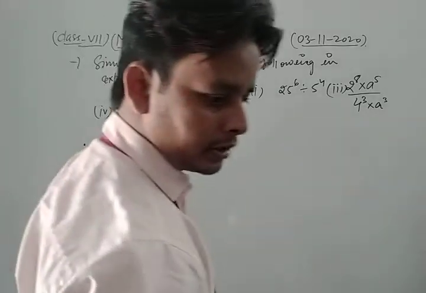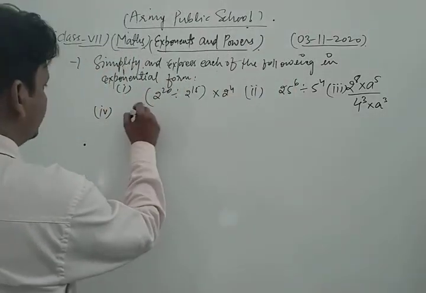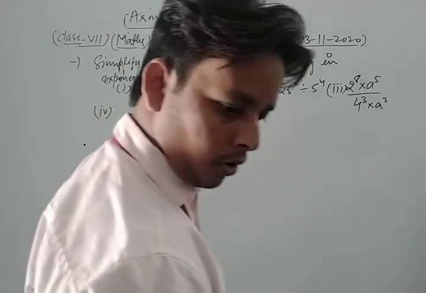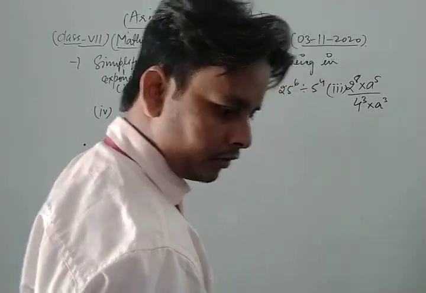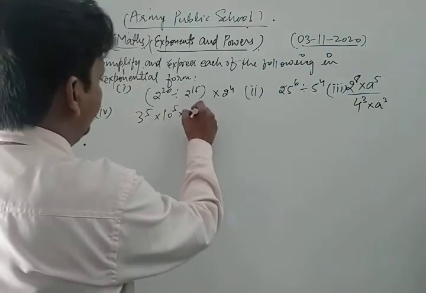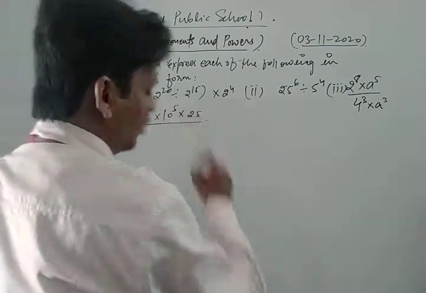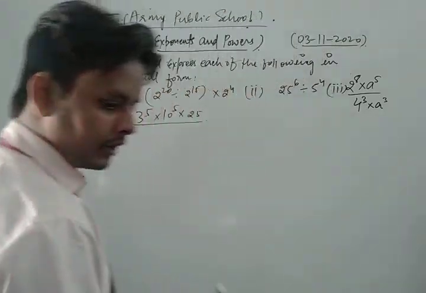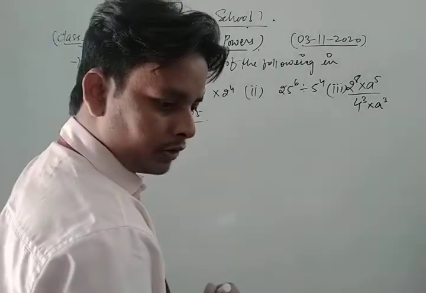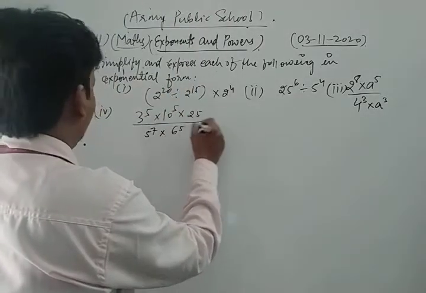Fourth part of this question is 3 to the power 5 into 10 to the power 5 into 25 upon 5 to the power 7 into 6 to the power 5.